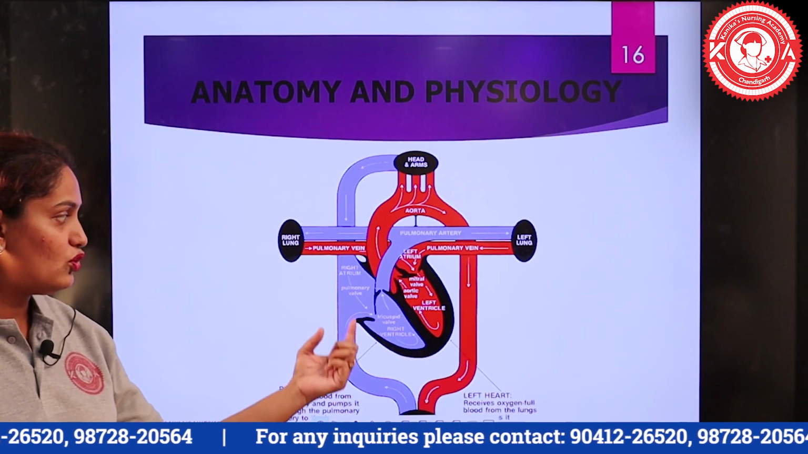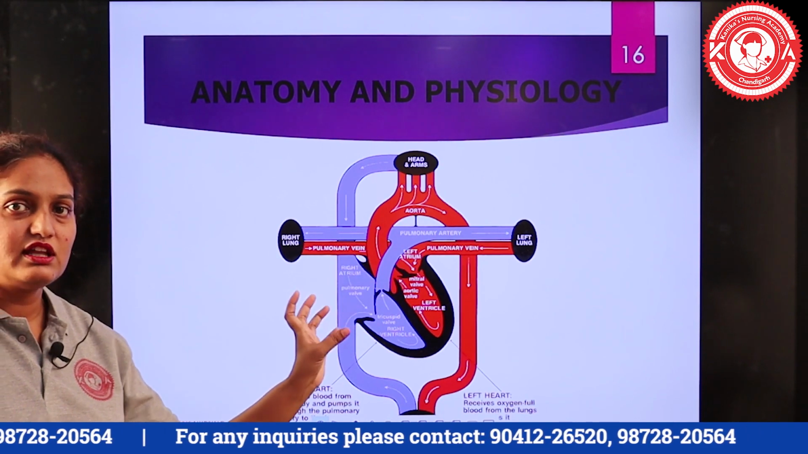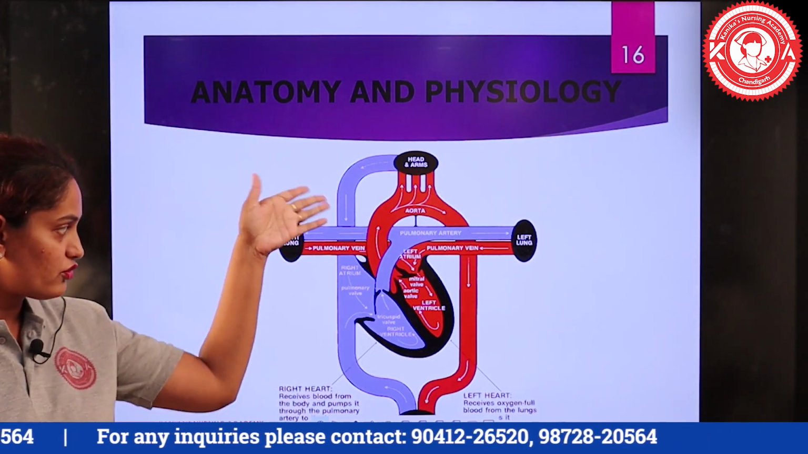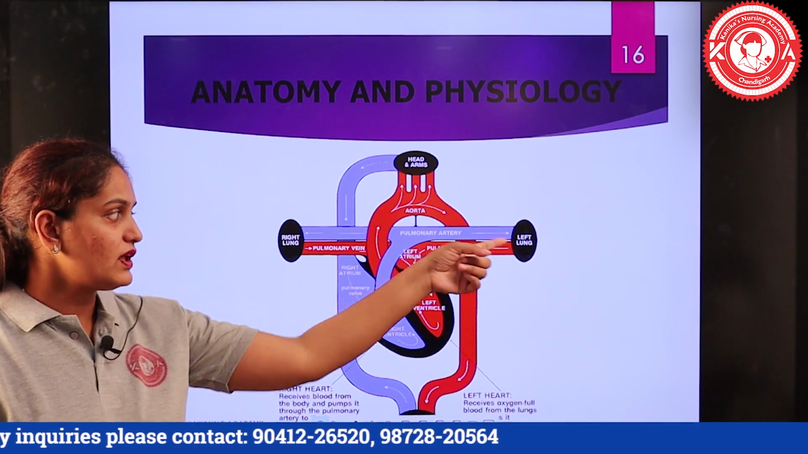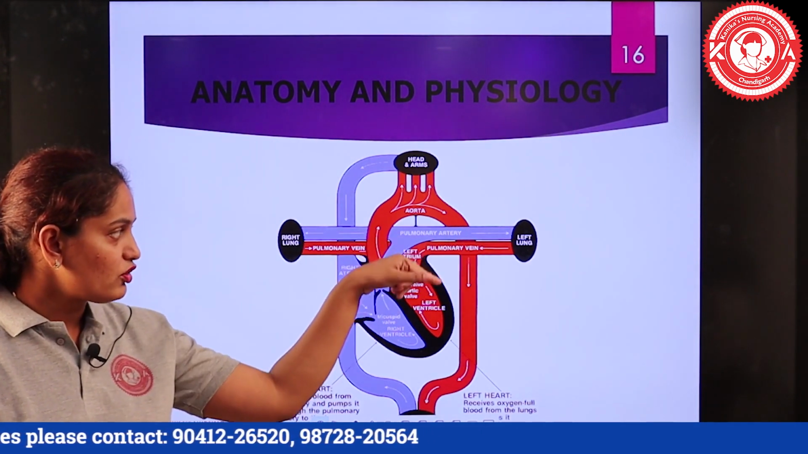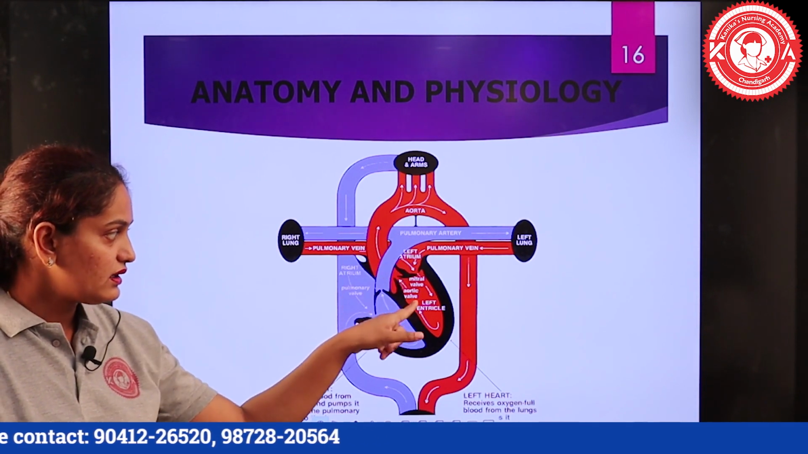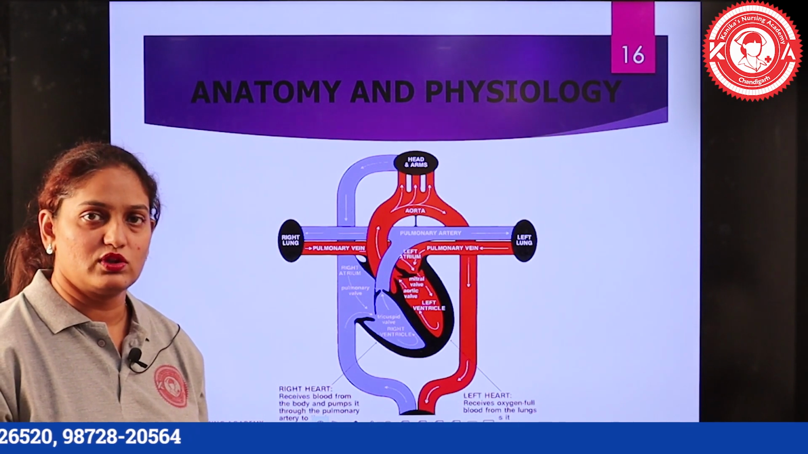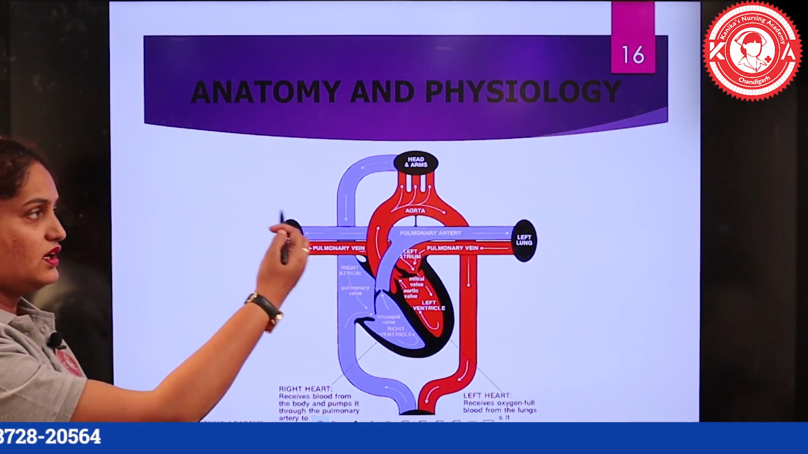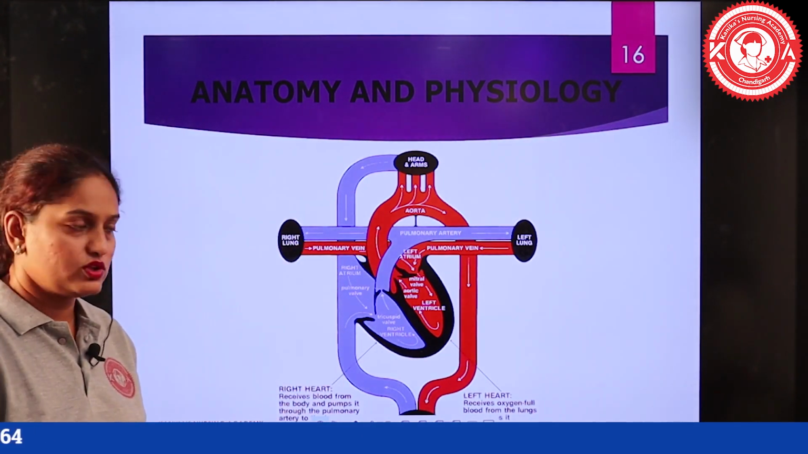You can see the blue part shows that the deoxygenated blood is flowing from the atrium to the ventricle and going to the lungs, and then from the lungs the oxygenated blood is coming in the form of this red portion and going to the left ventricle, then through the aorta it is getting distributed to the body. So this is the complete flow of blood through the heart.